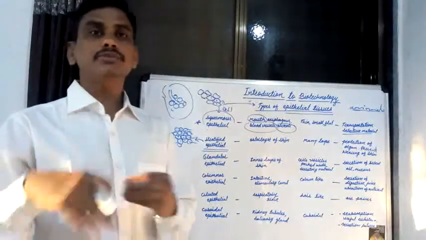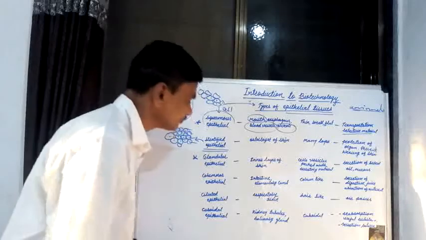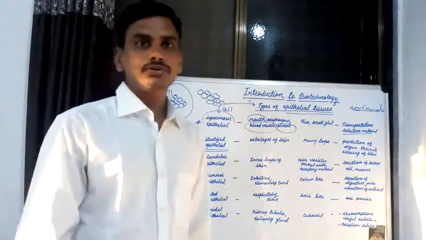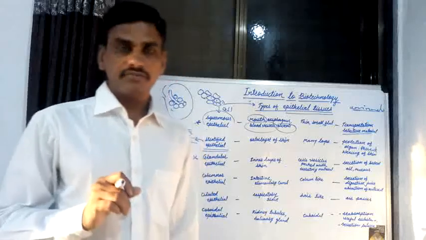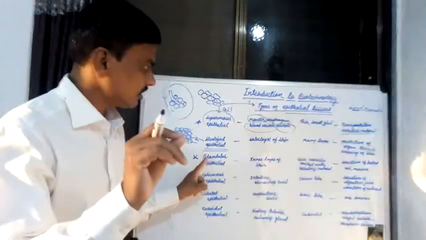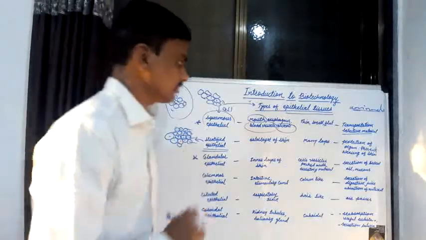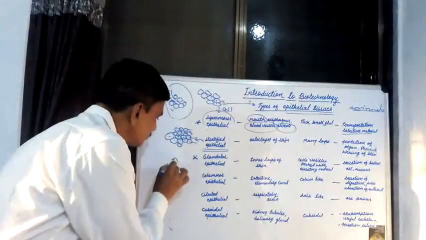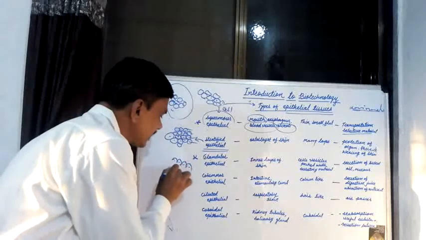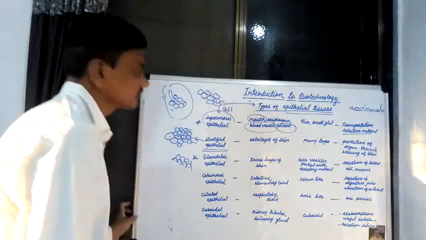Then the third type of epithelial tissue is known as glandular epithelial tissue. If you see the structure of glandular epithelial tissue, the cells of this tissue are also compactly arranged, with many layers of cells.